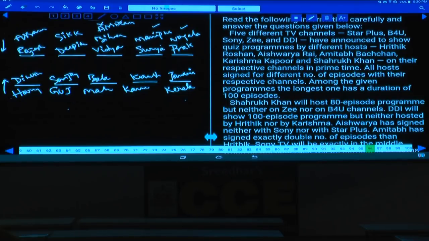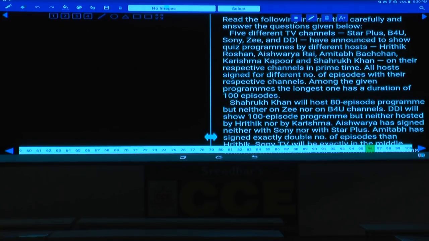Now shall we start with this one? Now how many persons are there? There are 5 persons. Tell me who are those 5 persons? Hrithik.